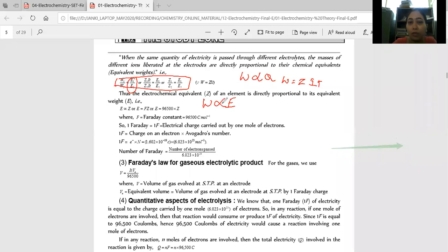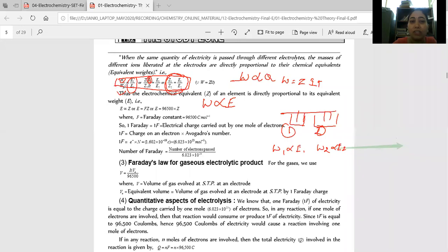If you have two different cells connected in series, then for the products obtained, W1 is directly proportional to E1 and W2 is directly proportional to E2. Then we can take the ratio W1 by W2 equal to E1 by E2. Now we can also apply W is equal to ZIT, so Z1 into IT. Time and current are the same. This is a very important result that you need to remember.